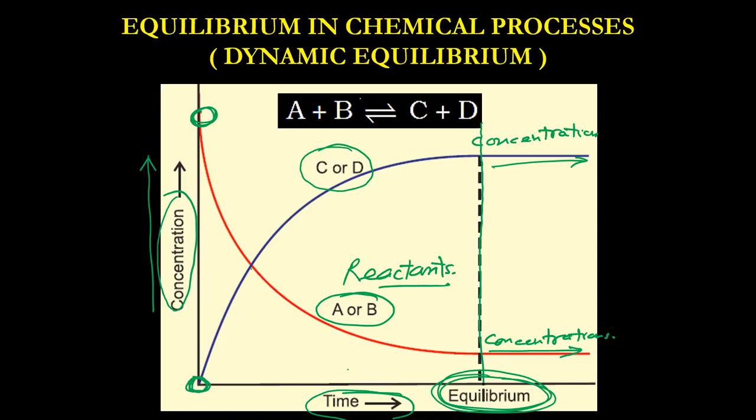So once the system reaches equilibrium, if you don't disturb the equilibrium by increasing or decreasing the pressure, or increasing the temperature, or increasing or decreasing the concentration of any reactant or product, the equilibrium will not change and the concentrations will remain constant. But if you change any of these factors, how it will impact the equilibrium and how it may not impact the equilibrium, that is something we are going to talk about in the next class.